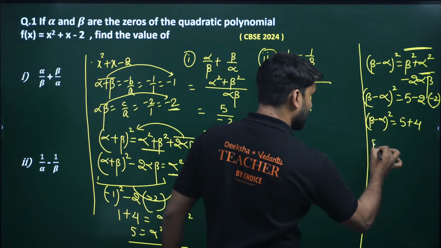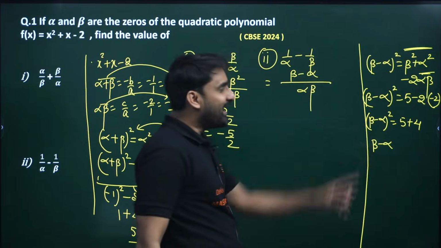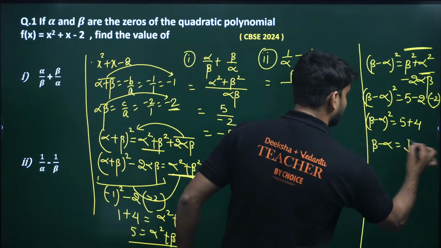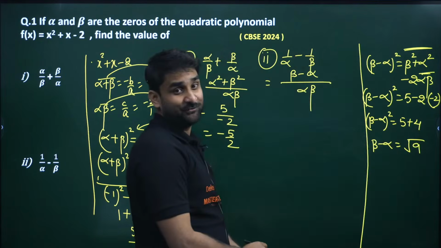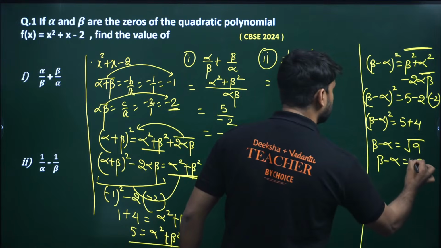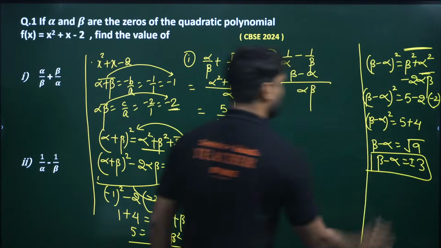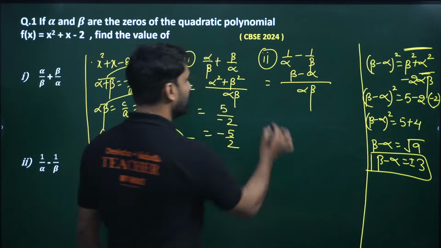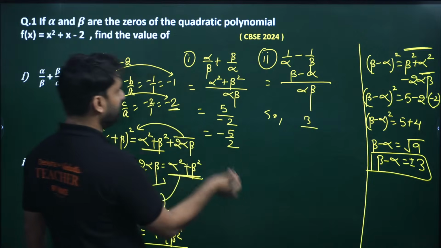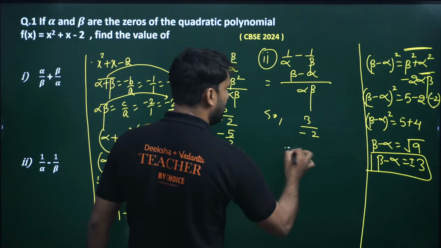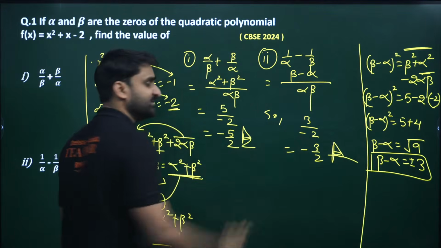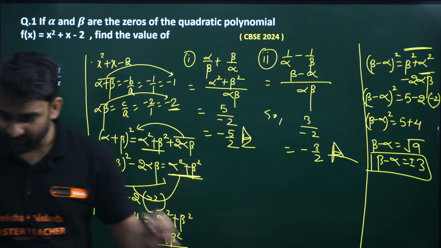So we can write here beta minus alpha. After removing the square, under root will be there on the right side, and this is 5 plus 4, 9. So we have beta minus alpha equals 3, plus minus 3 basically, but we will give priority to the positive sign only. Okay, so beta minus alpha we have 3, and alpha into beta we have minus 2. So minus 3 by 2 is the answer. This is the first answer, this is the second answer. Very quality question.